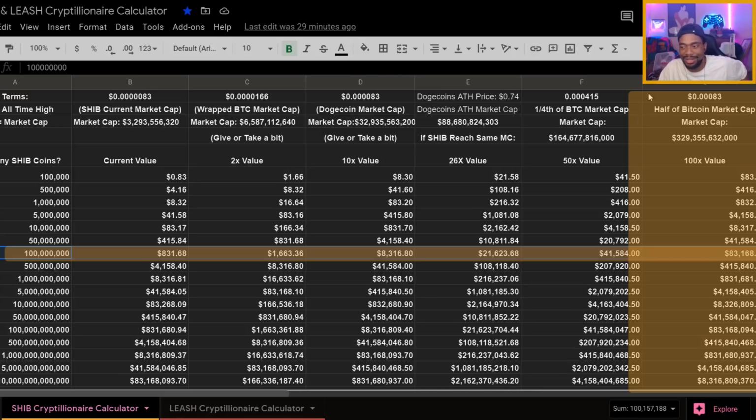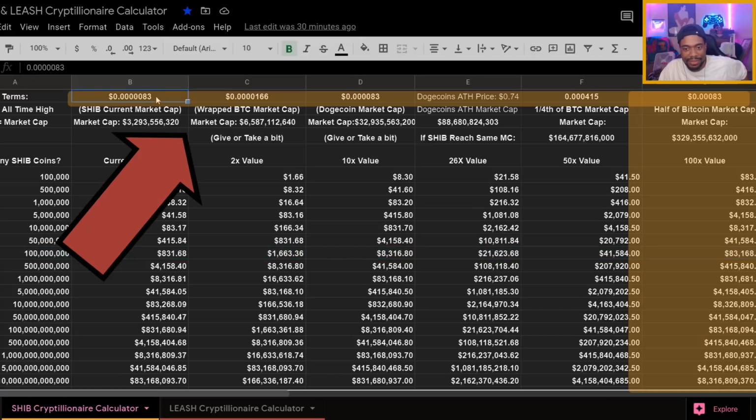I'm sorry, I'm just now remembering this, but if you look up here, this is what the prices of SHIB would be once it does these types of things. So the current value, when I did it, it's five zeros, it was 5083. And then if it was to 2x, it would be 40166. And then if it was to 10x, SHIB price would be 4083. And then if it was to 50x, SHIB price would have to be around